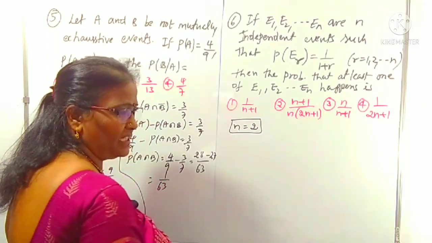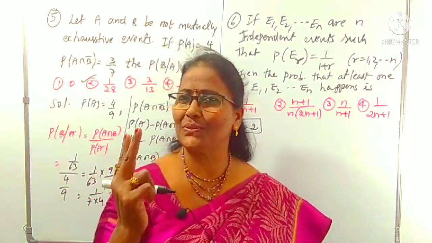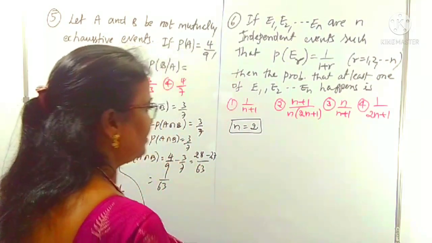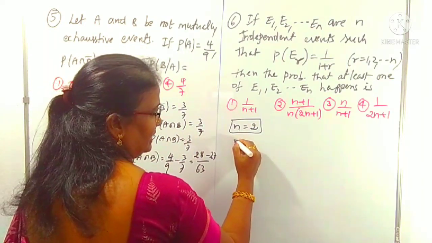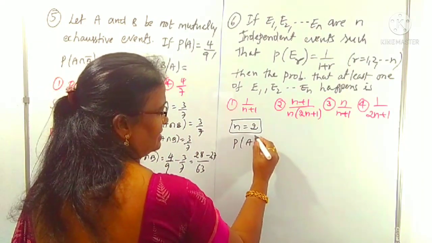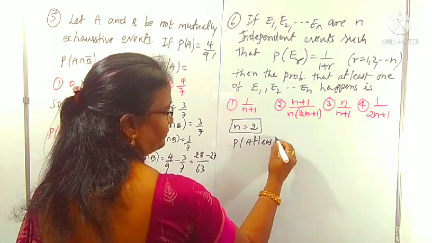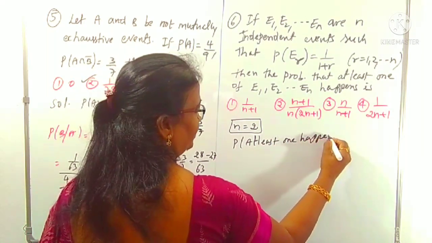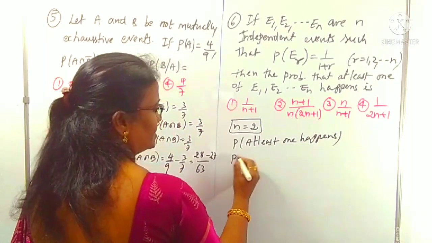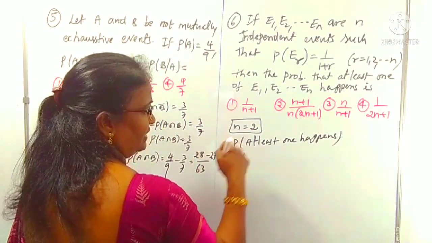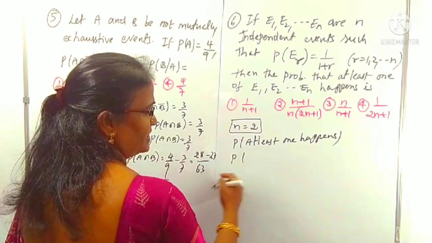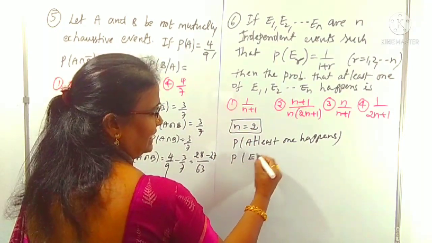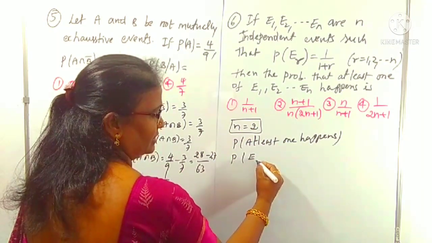No option is repeated, so we can take 2 events, which is enough. What we want is at least one of them happening, and one happening means we have to take its union. That is the trick I have taken.